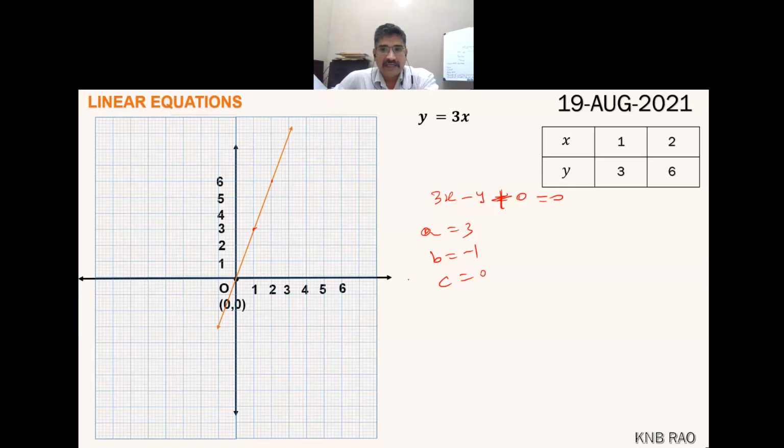In a linear equation in two variables, if the constant C becomes 0, definitely that line passes through the origin. That means (0, 0) is one of the solutions of it.